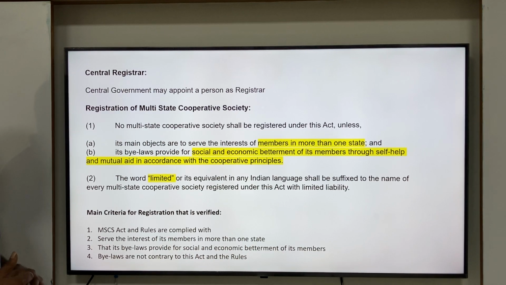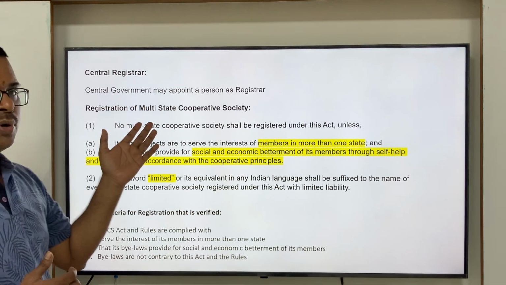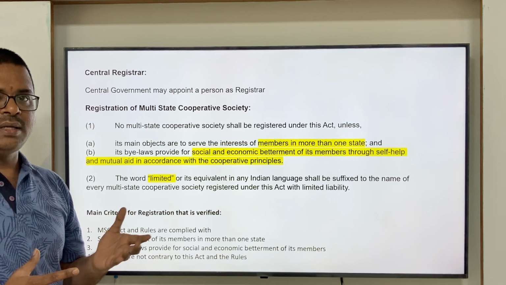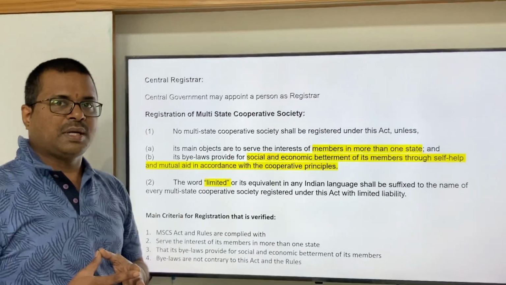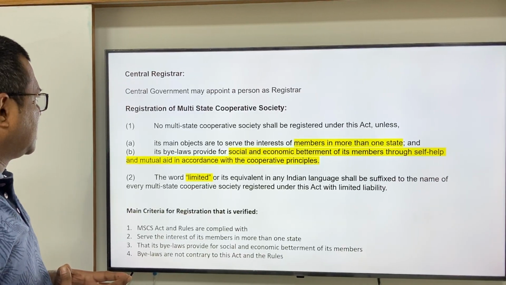Now, how the registration process happens. Central government may appoint any registrar, or they may nominate any state official as a registrar for the purpose of this particular cooperative society registration.